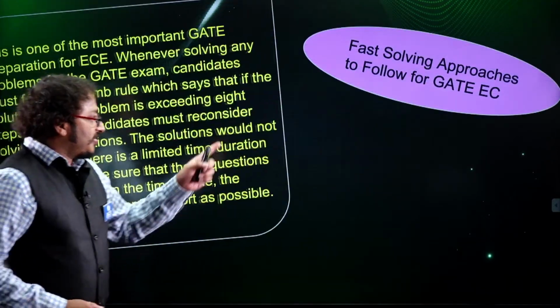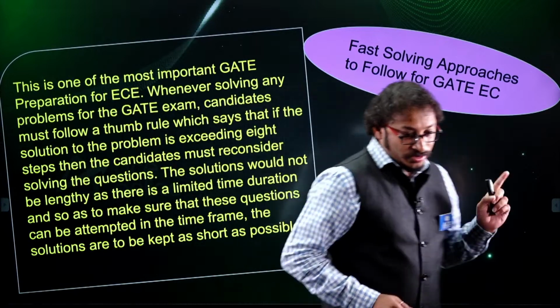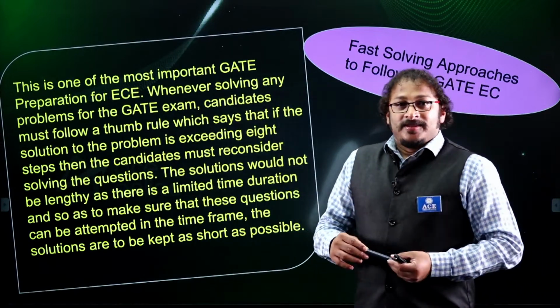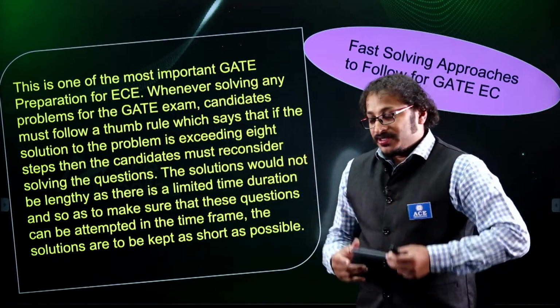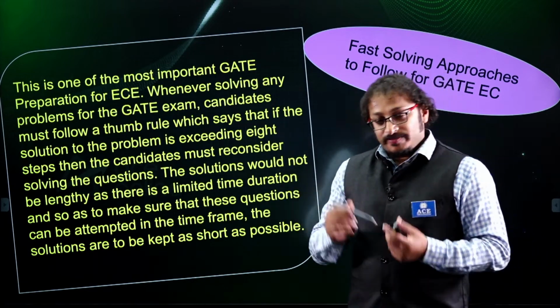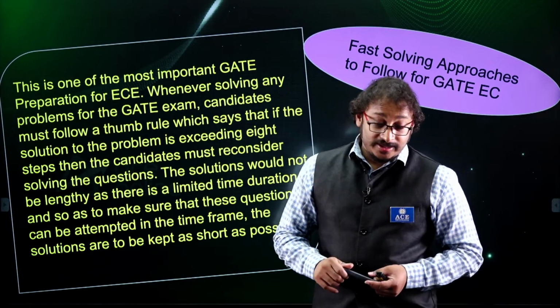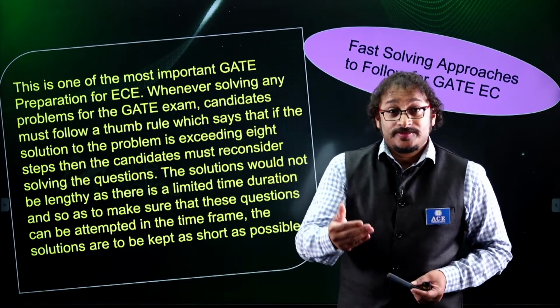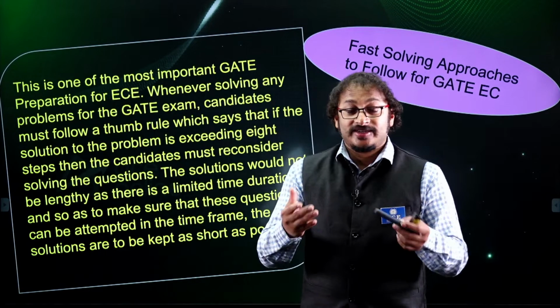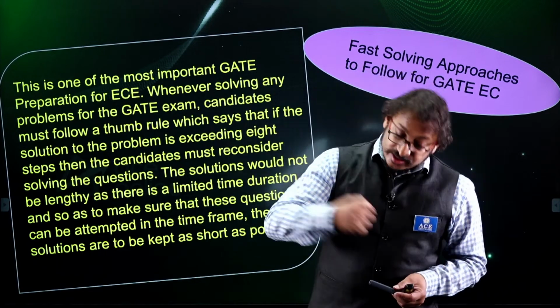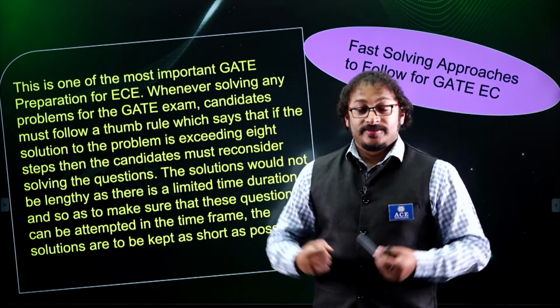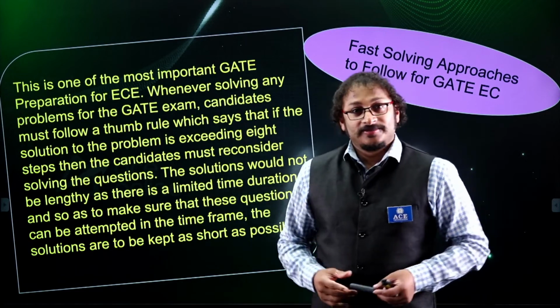One important thing here: many students are making a mistake. I have seen this from one student. He started solving a numerical in my class. While I was giving a question, he started solving it. Surprisingly, he took 14 steps to solve the answer. And he said, sir, I got the answer. I am a success. I got an answer. Then I said, no, man.